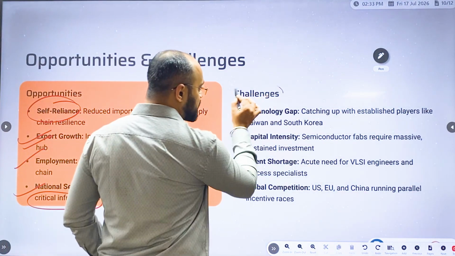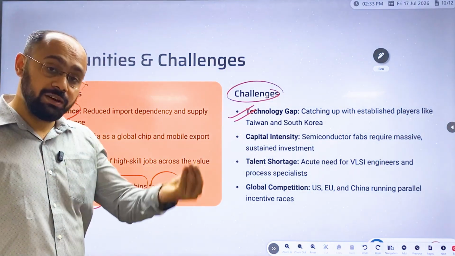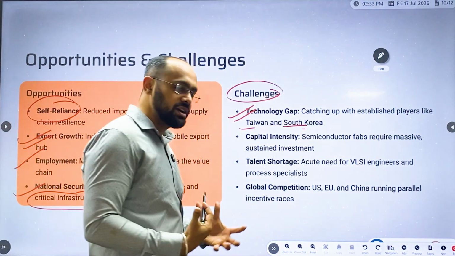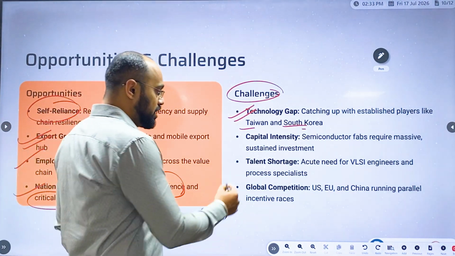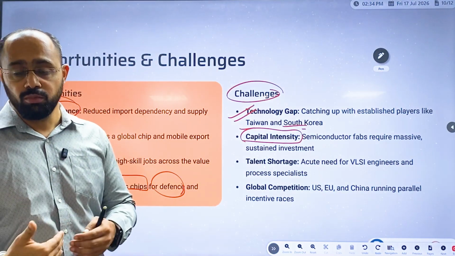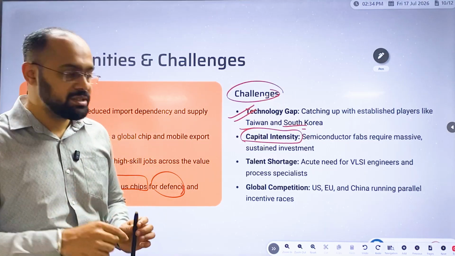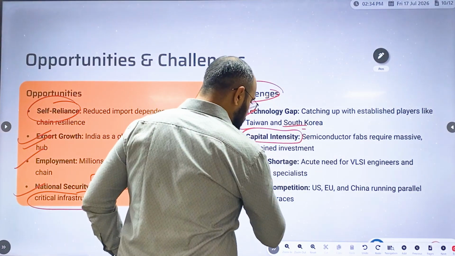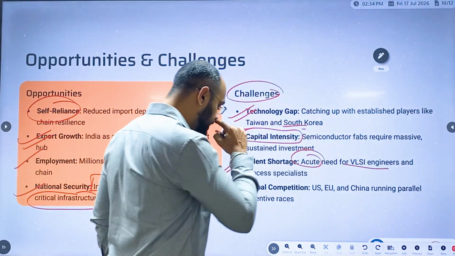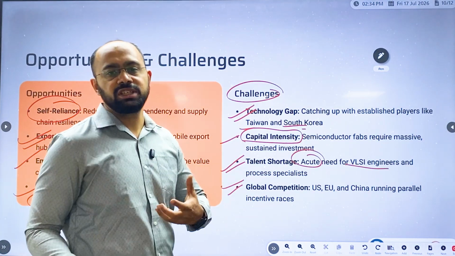And what are the challenges? Technological gap: catching up with countries which have already developed these kinds of industries, like Taiwan and South Korea, will be very difficult. It is also capital intensive. It requires more capital, and that capital has to be sustained, meaning continuous investment is needed. There is also a talent shortage, an acute shortage of VLSI engineers and processing specialists, and global competition with other countries.